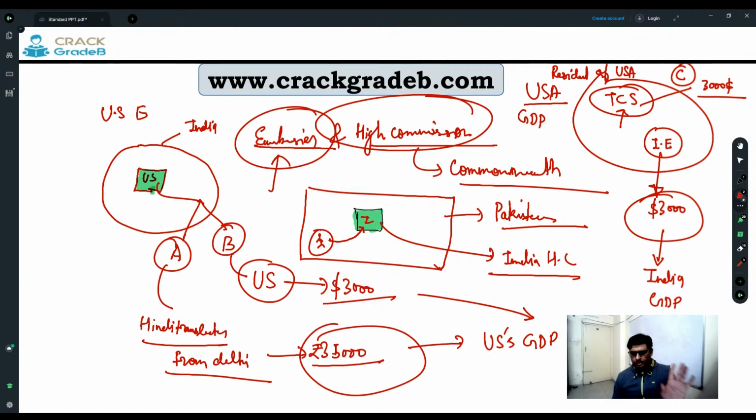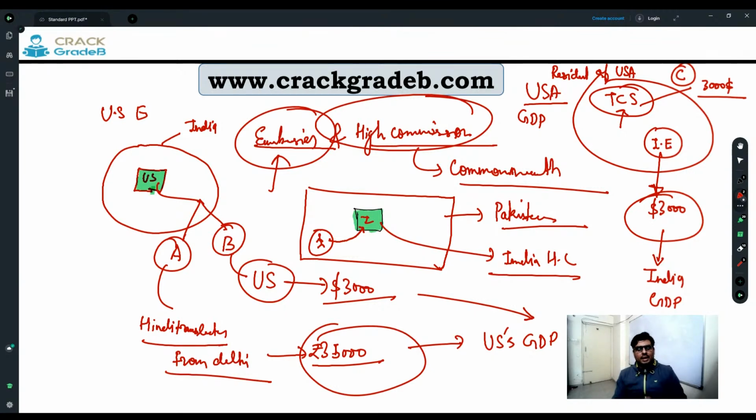The concept should be very clear, right? Where the income is being generated. First, you have to be very clear where the income is being generated. Whenever we have to understand income, national income, or anything, we first have to keep in mind where this income is going to be generated. Where is very important. Where means country. Define the territorial area. So the territorial area I have defined. If you have confusion, use these concepts, right?